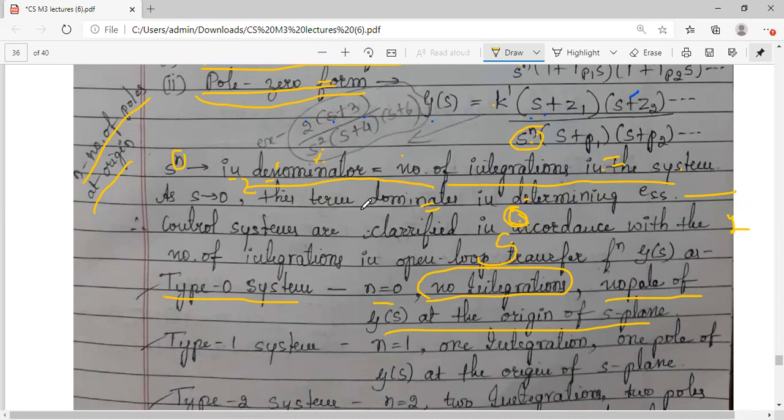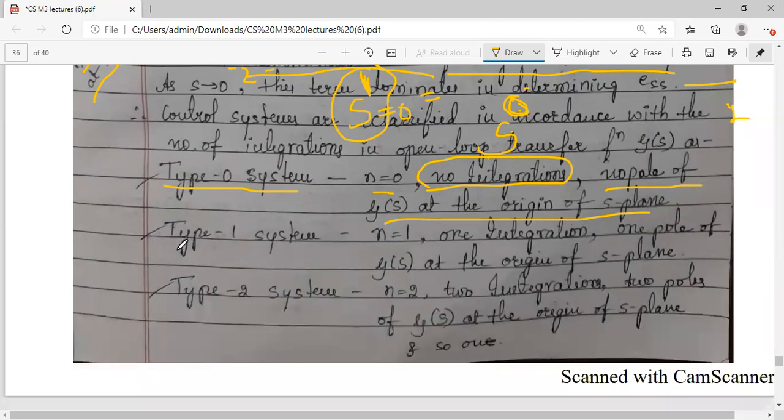Now suppose n is equal to 1, means s raised to 1. What is the meaning? S raised to 1 is equal to 0 means one pole is present at the origin. 1 indicates the number of poles. So one pole is present. It is a type 1 system. N is equal to 1. One pole is present at the origin and you have one integration. So this n value is giving you the number of integrations.